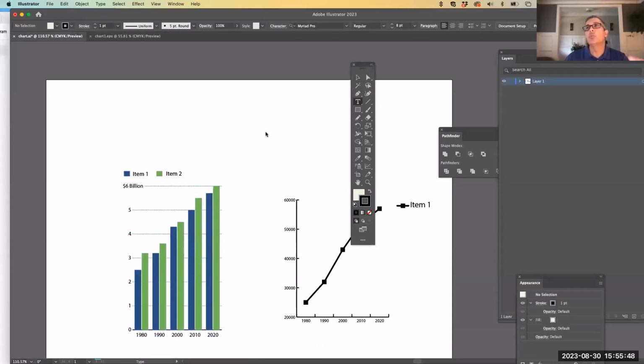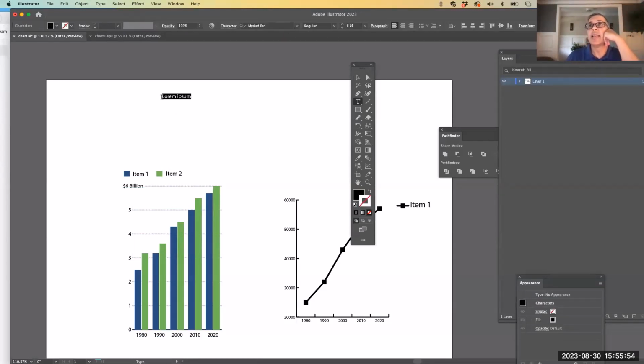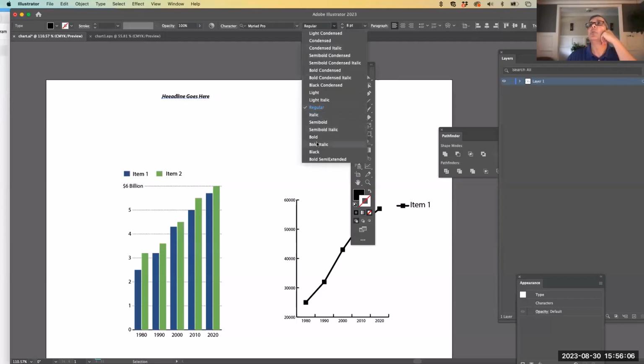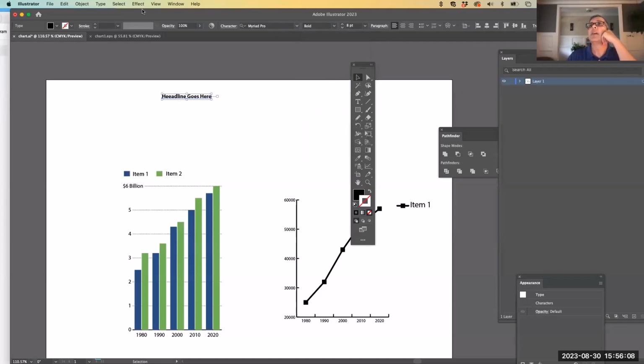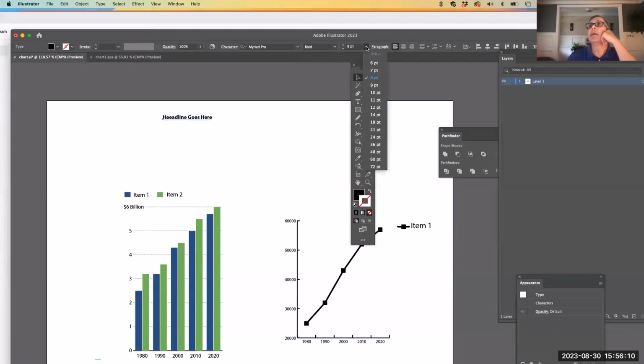So there's two ways to put text in an Illustrator file. For headlines, I just click down and the dummy type appears, and that would be the headline that I use. So headline, I'm just doing dummy text here, but headline goes here. I might say that it's going to be bold by clicking up here at the top. And I might tell it that it's going to be 12-point size. So that is my headline, okay?